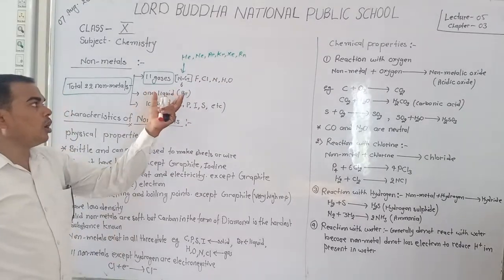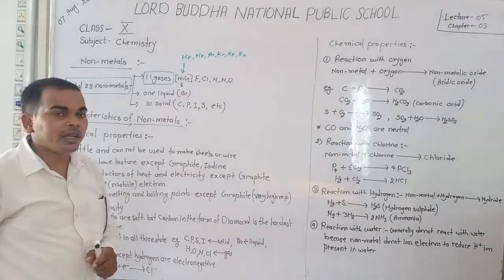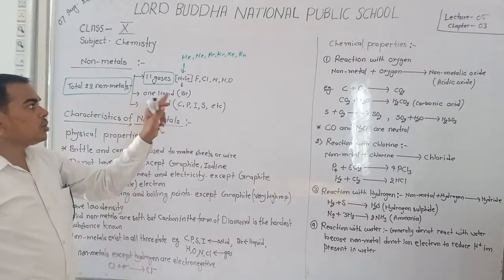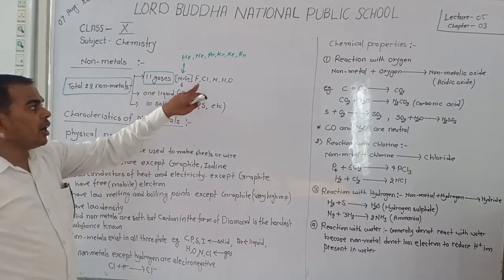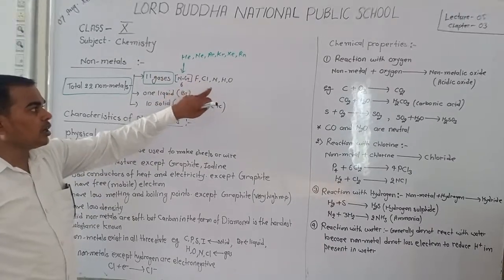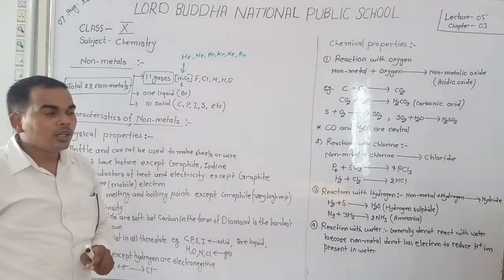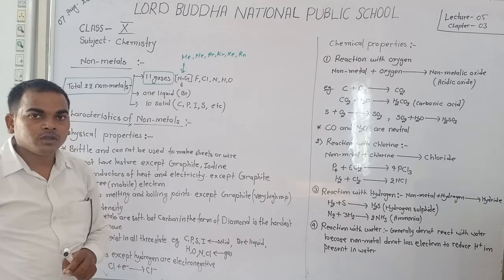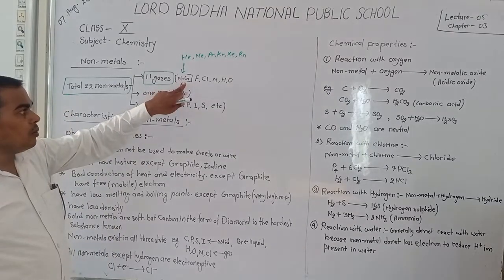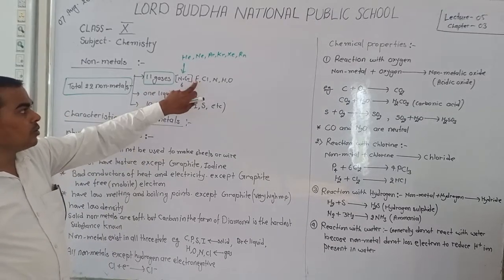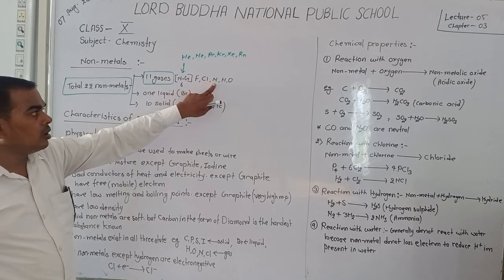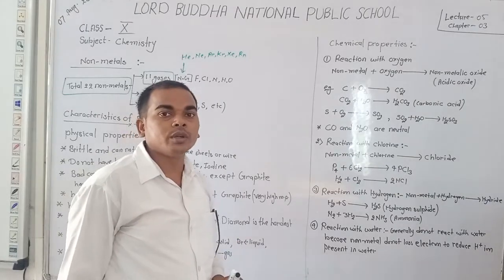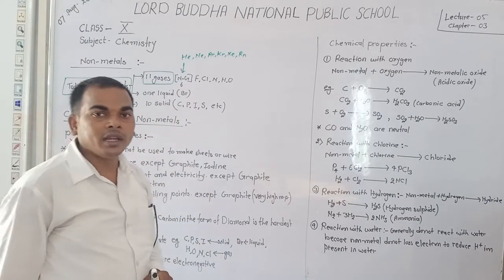The total number of gaseous non-metals is 11, in which there are 6 noble gases and 5 gases like fluorine, chlorine, nitrogen, hydrogen, and oxygen. The trick to remember that is NG means "न जाने फिर कल ना हो". "न जाने फिर कल ना हो" is the trick to remember the 11 non-metallic gases.